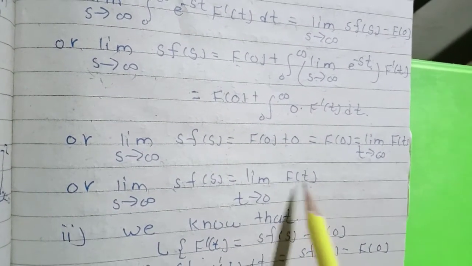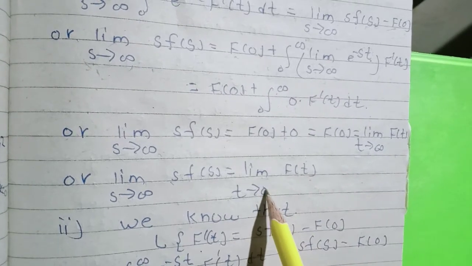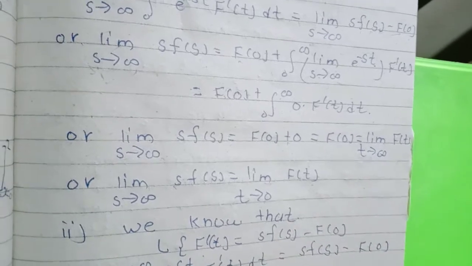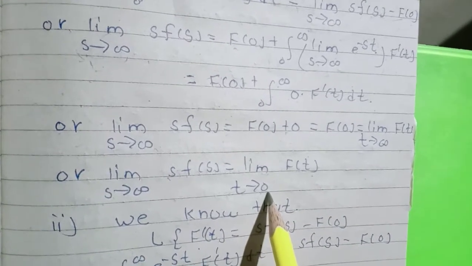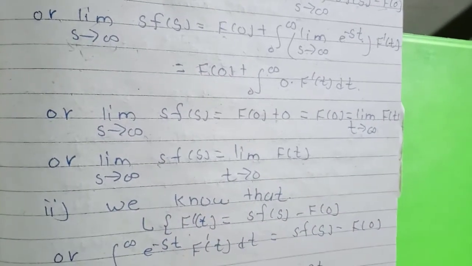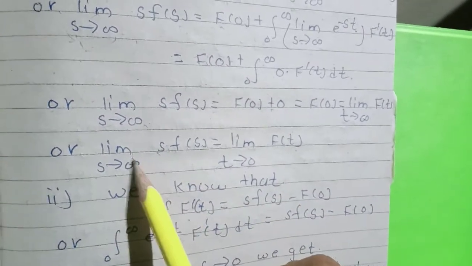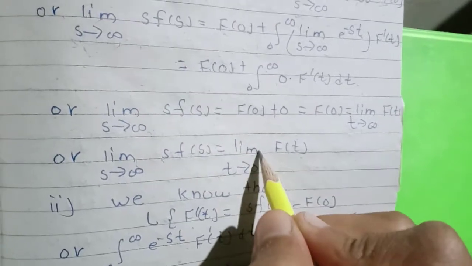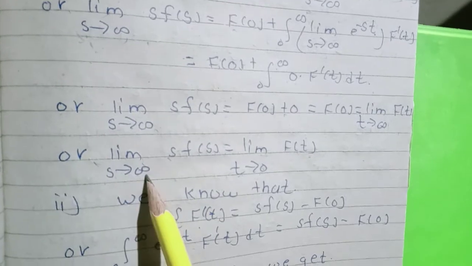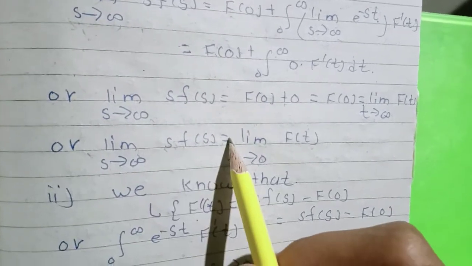Okay, there are two limits, t tends to 0 and t tends to infinity. So we prove this. This is limit t tends to 0 f of t is equal to limit s tends to infinity s F of s.